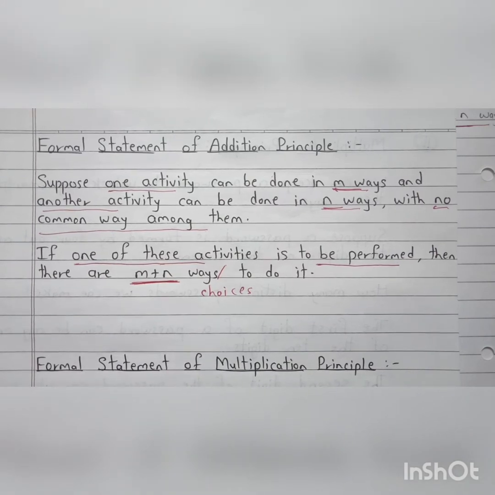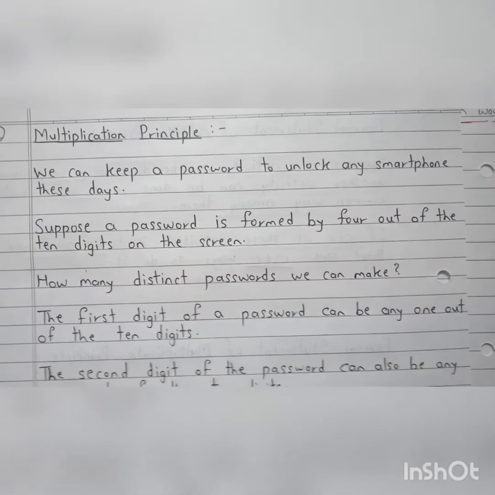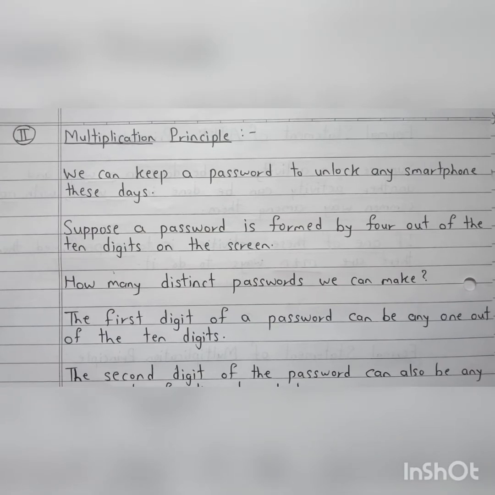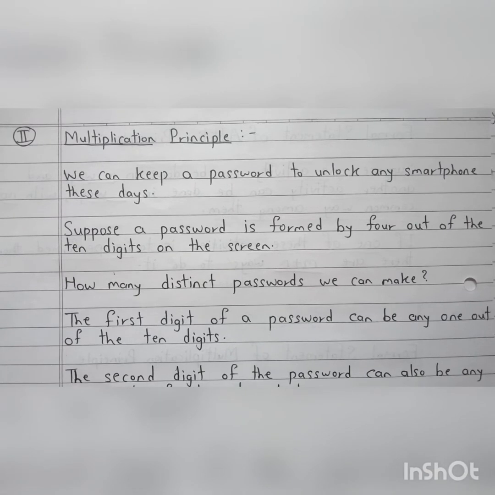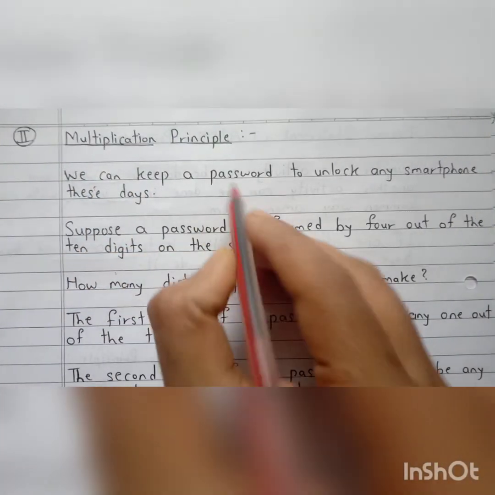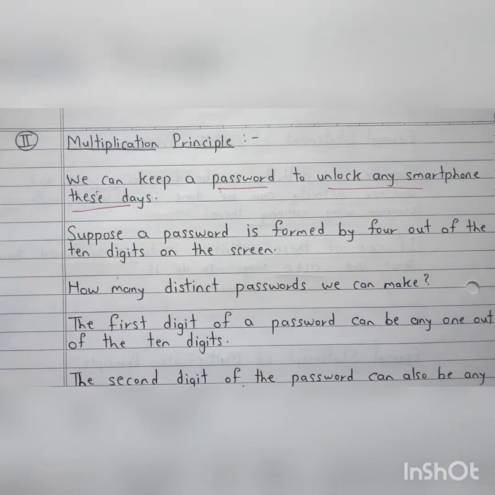Now let's move to the second type of counting principle, that is multiplication principle. So again, in multiplication principle we will start with an example. All of you or many of you must be using smartphones. You also know that we keep different passwords to unlock our smartphone. That's what I have written here. We can keep a password to unlock any smartphone these days.